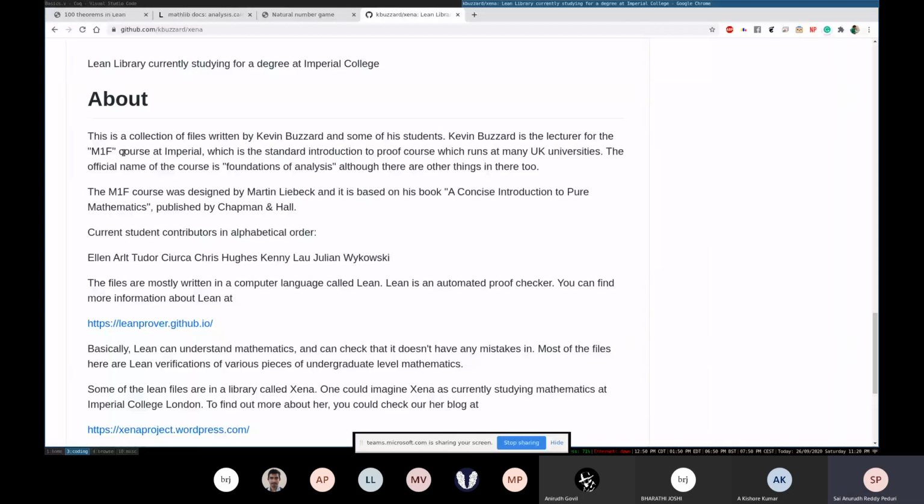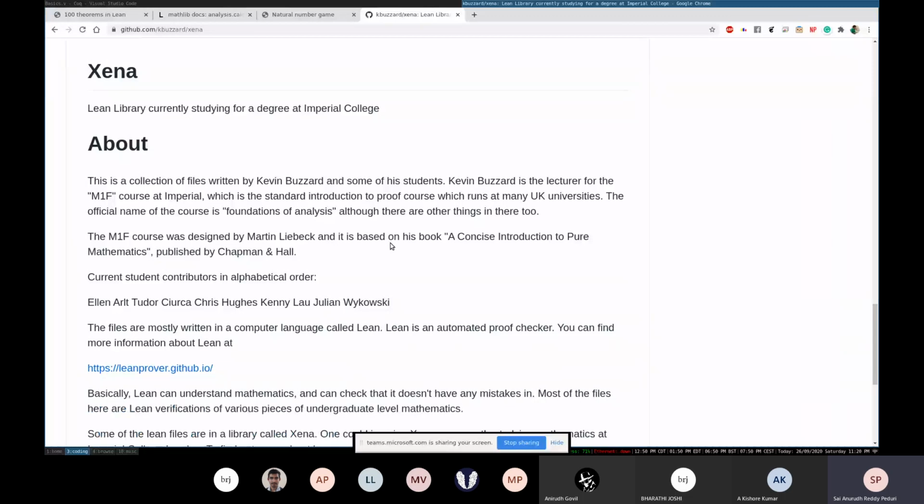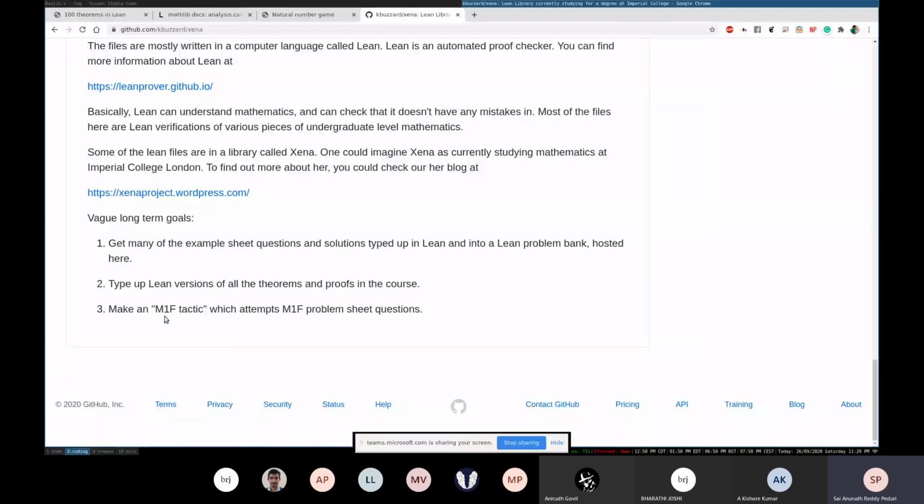Like it's a course. So in that he has a few problem sets. His first step in this project is for this library to be able to prove everything in that problem set without any human. You want to write a single tactic. You just say M1F and it should just solve that problem by looking up existing proofs, looking through the library, seeing what fits here, what doesn't.